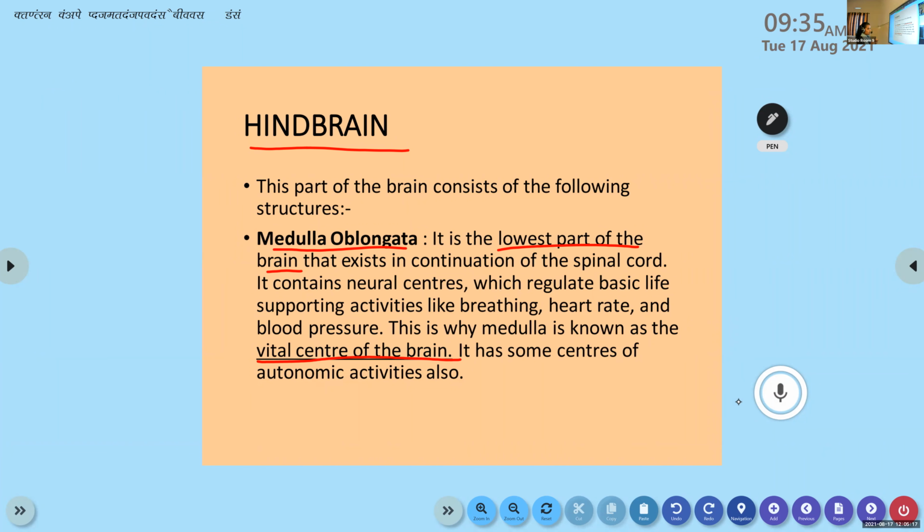Again, note this is the lowest part of the brain that exists in continuation with the spinal cord. It has neural centers and they carry on the basic life supporting activities like breathing, heart rate, and so on. And that is why it is called the vital center of the brain. It has some centers of autonomic activities also.